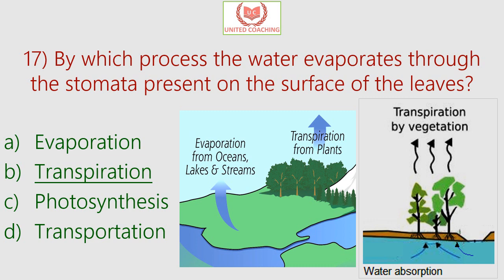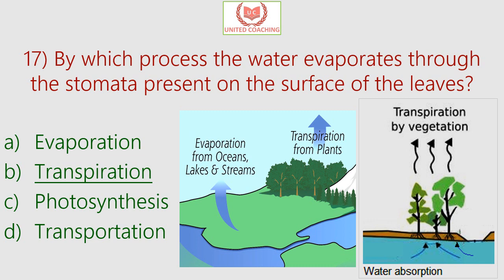Transpiration is a slow process, and it occurs in living tissues, and it is the loss of water from the plant cell through stomata or cuticle or lenticels, and it occurs only during the daytime, and it helps in the uptake of minerals and nutrients, whereas evaporation is a very fast process, and it involves non-living matter, and it is the loss of water from the free surface of the water, and it occurs from the entire surface of the water, and it can occur throughout the day or night as well, and it is not associated with the uptake of minerals or nutrients.